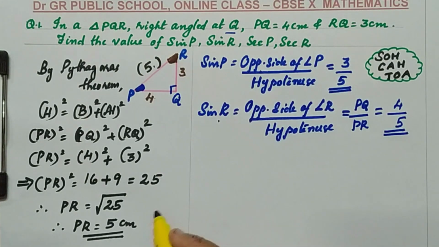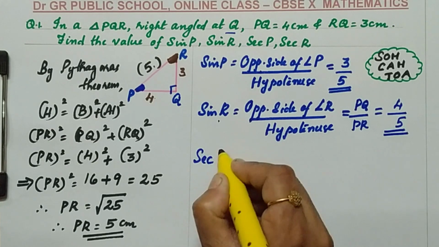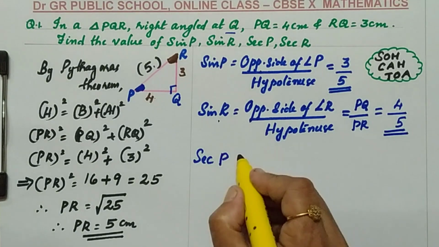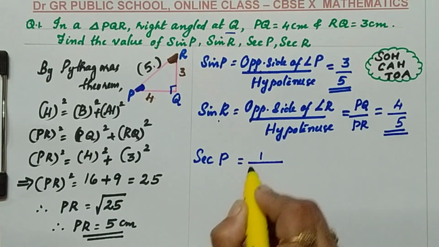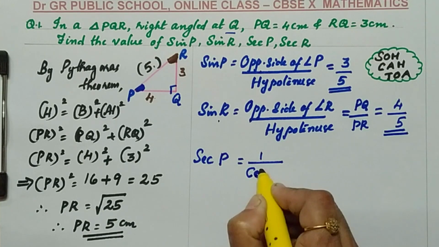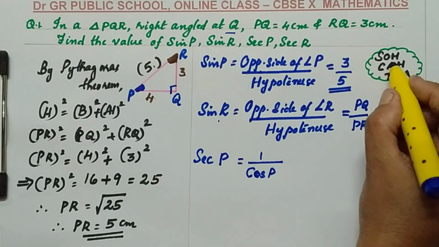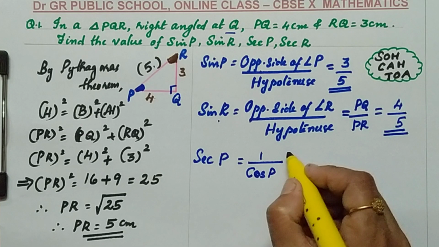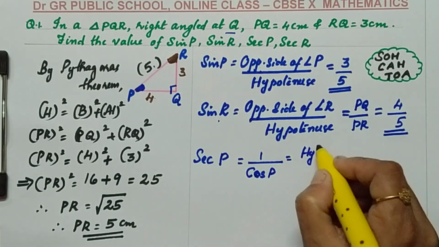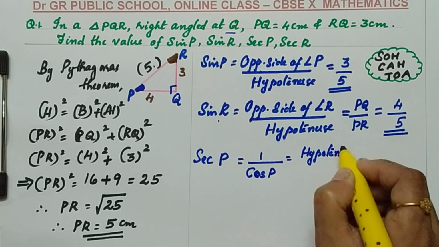The next ratio is sec P. You know that sec is the reciprocal of cos, 1 by cos P. The formula for cos is adjacent by hypotenuse. So sec equals hypotenuse by adjacent.